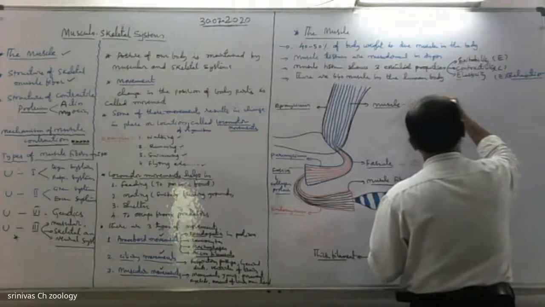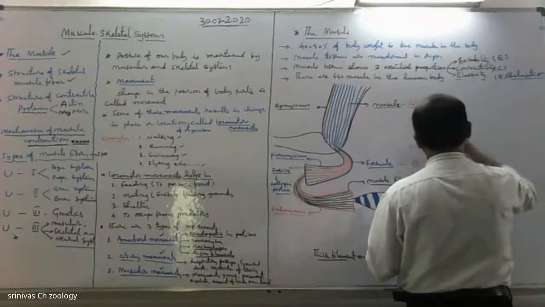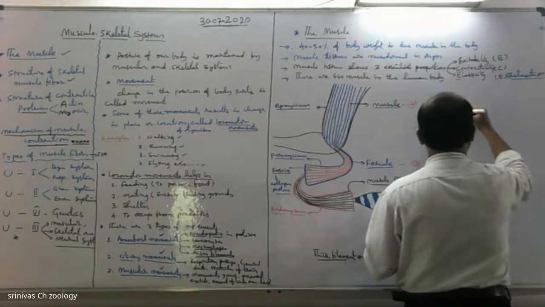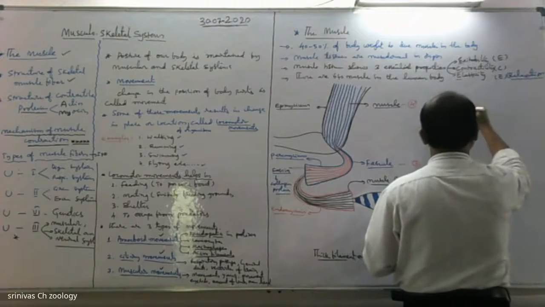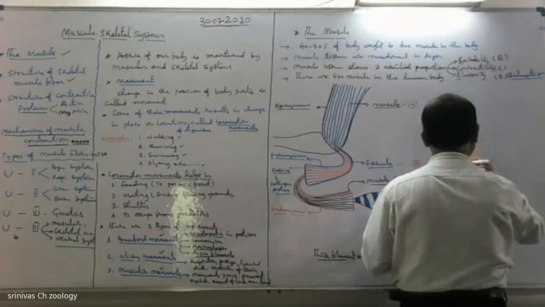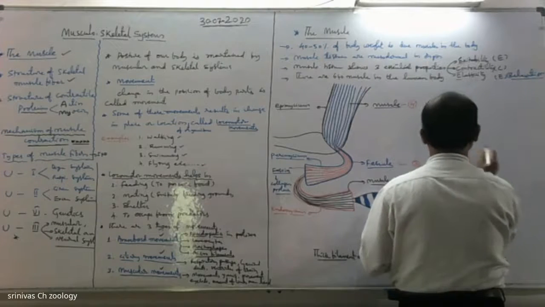This is cylindrical, unbranched. The skeletal muscle is elongated, cylindrical, long, and syncytial, where numerous myoblasts of the embryonic stage fuse.